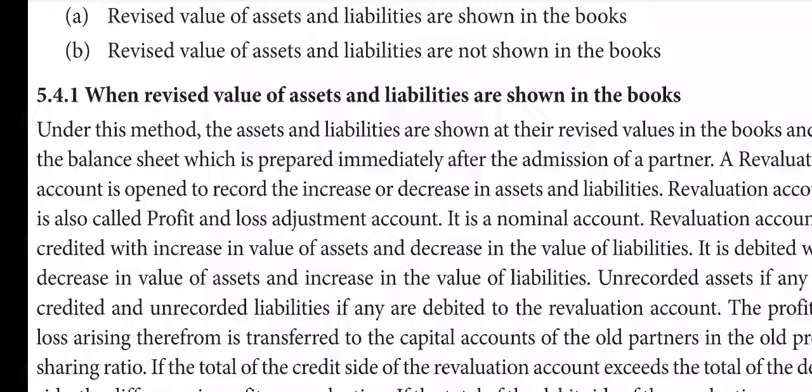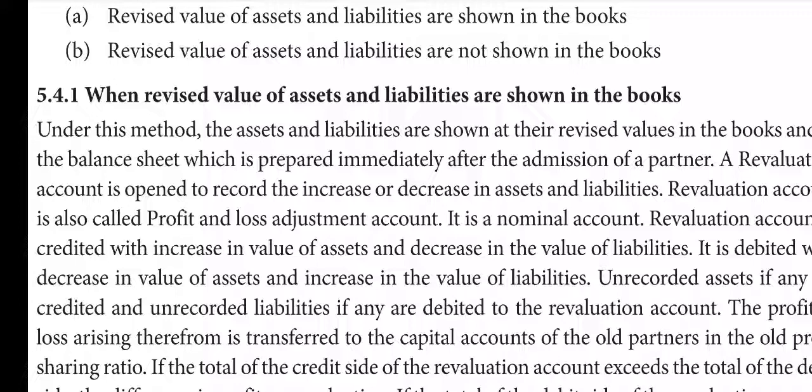And quite the opposite, when the asset value is decreased, for example 1 lakh in the books, but now when we value it, it comes to only 80,000. So 20,000 we are losing, this is a loss on asset value. Similarly, the liability in the books may be 1,50,000, but once we count it we are supposed to pay 1,60,000. So 10,000 more excess we have to pay. So increasing of liability is also a loss. And similarly a new liability also brought into account. In these three cases it is loss.